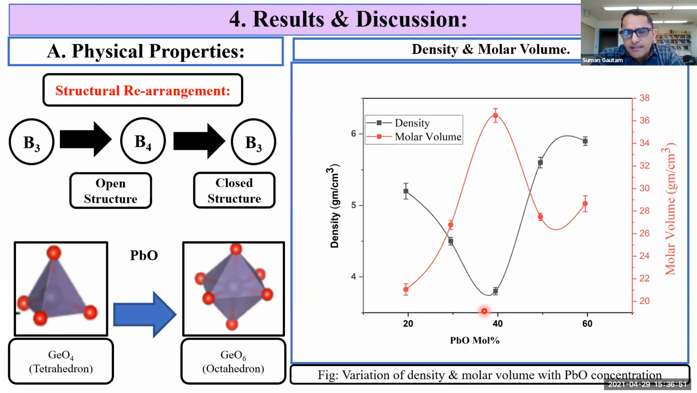This minimum value of density at around 40 mole percentage can be understood on the basis of structural rearrangement happening in my glass system. So at this concentration, 3-coordinated boron atoms change into 4-coordinated boron atoms with the formation of an open structure. It can also be understood from the variation of PbO concentration with germanate glasses. So when PbO concentration changes, the tetrahedron structure of germanium changes into octahedron. So the 4 coordination number changes into 6 coordination number. As a result, the volume increases and density decreases.